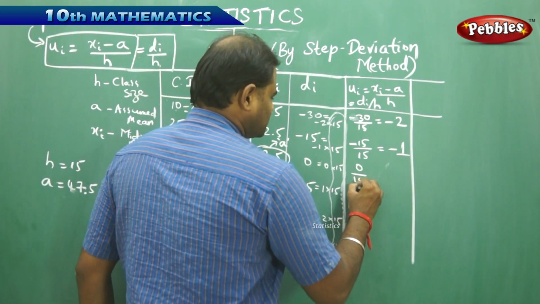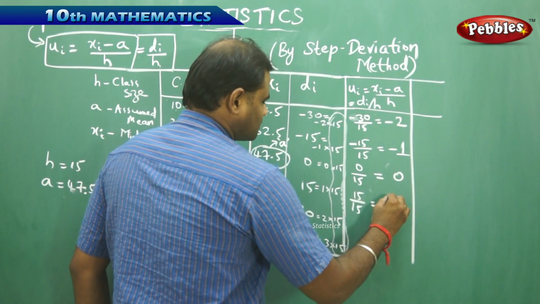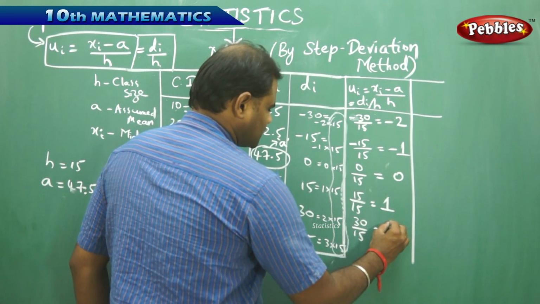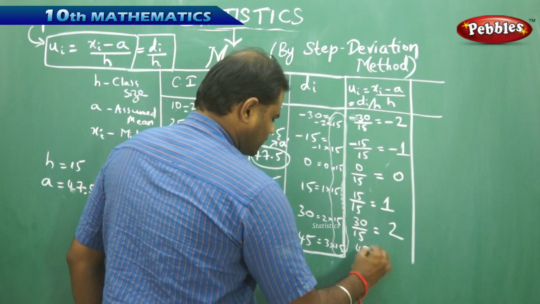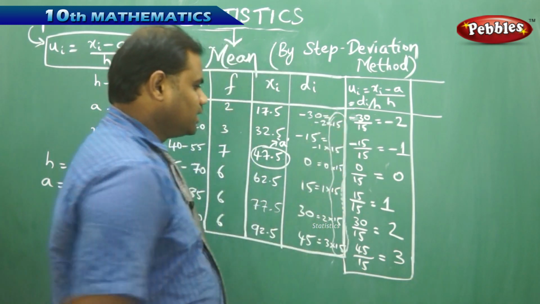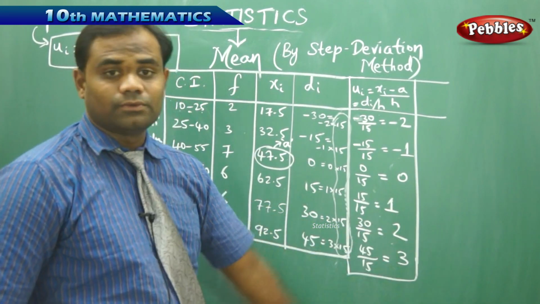Similarly, 0 by 15 gives me 0, 15 by 15 gives me 1, 30 by 15 gives me 2, and 45 by 15 gives me 3. Therefore, the ui's are minus 2, minus 1, 0, 1, 2, 3.